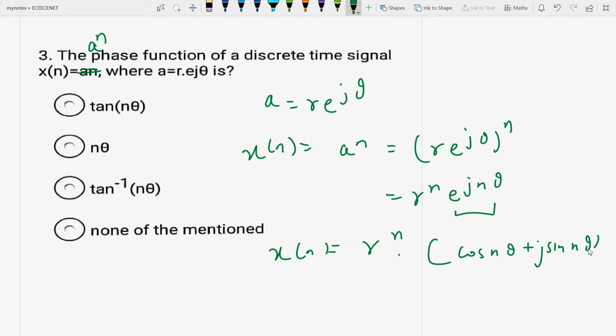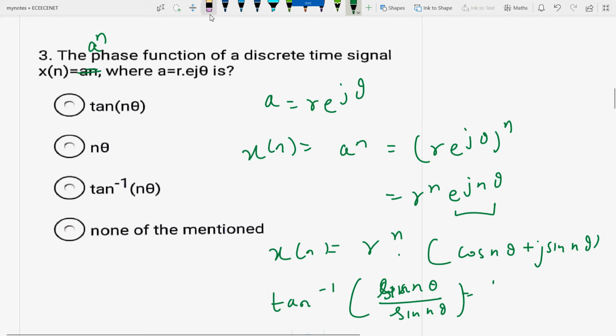So what is the phase function? You know that the angle is the inverse tan of the imaginary value by the real value.